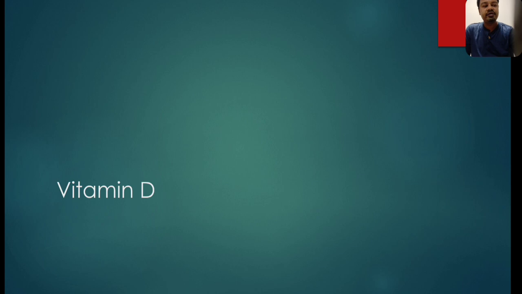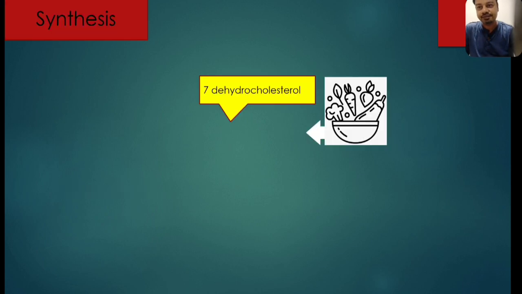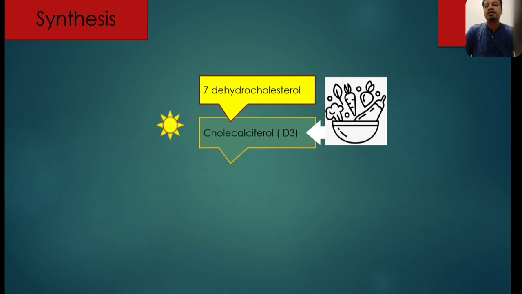First, let us start with vitamin D. Vitamin D is synthesized inside the skin by sunlight. Also, some form of vitamin D we consume in food. When the skin is exposed to sunlight, the substance inside the skin, 7-dehydrocholesterol, gets converted into cholecalciferol, or vitamin D3. From the food we consume, vitamin D also comes in the form of vitamin D3.